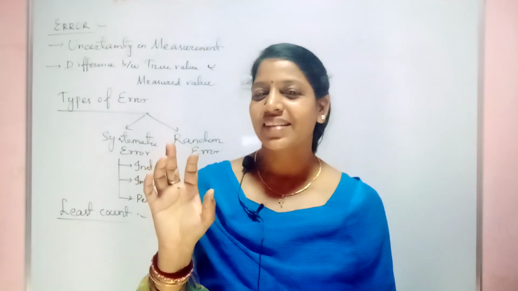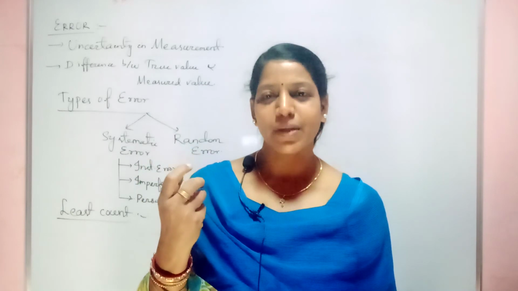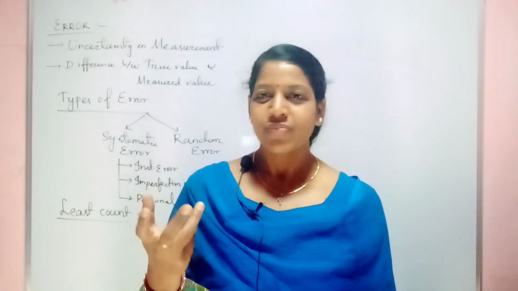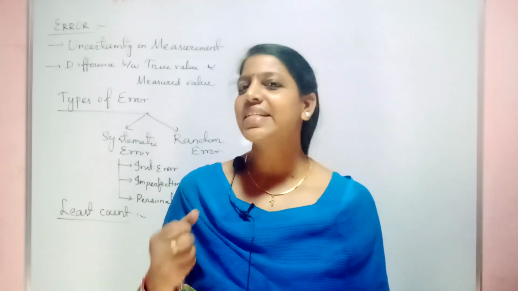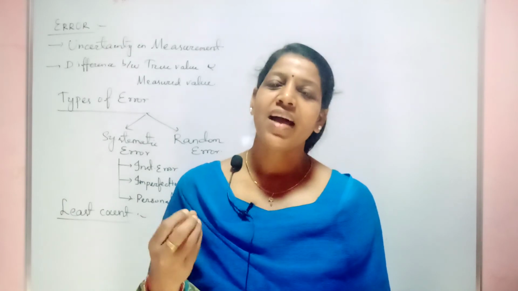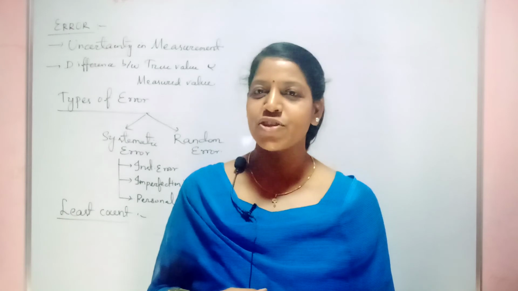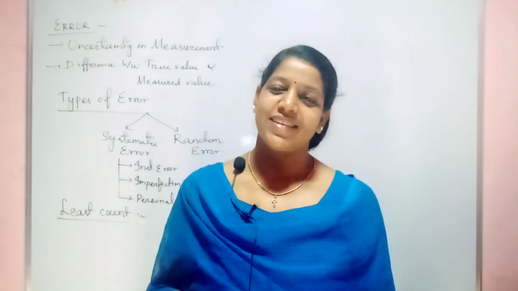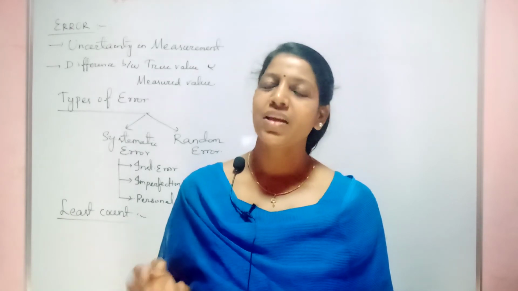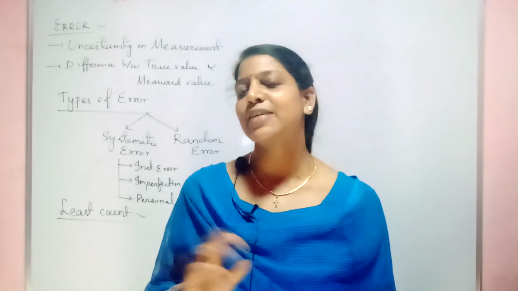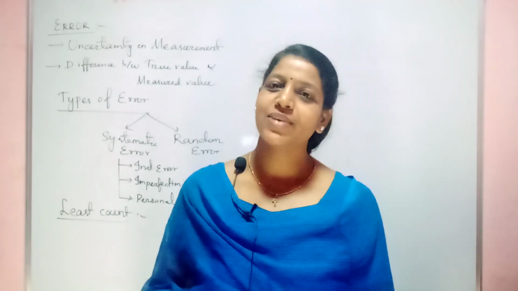Blurred means what? It is not able to show it properly. So the error is more. Clear? So least count error is directly proportional to the resolution of the instrument. Higher the resolution, lower the error.